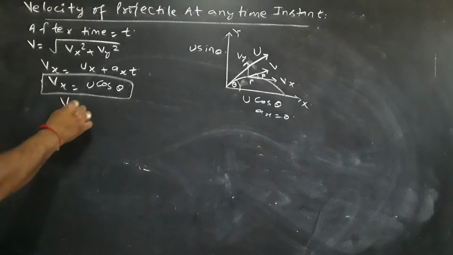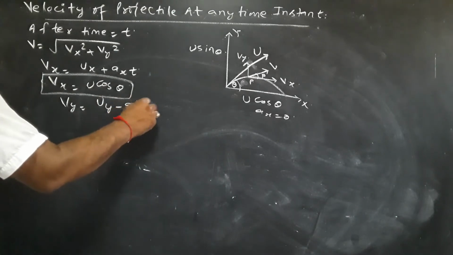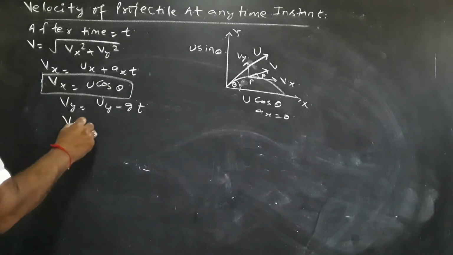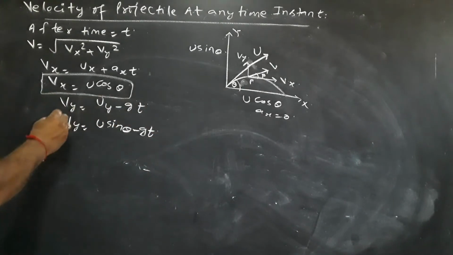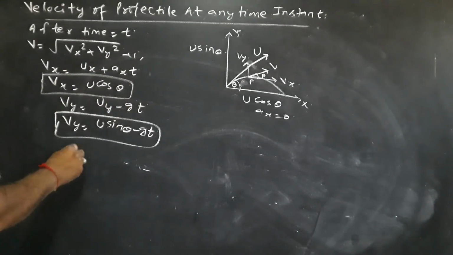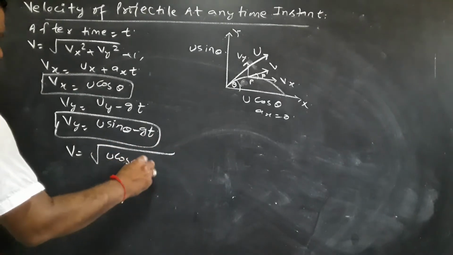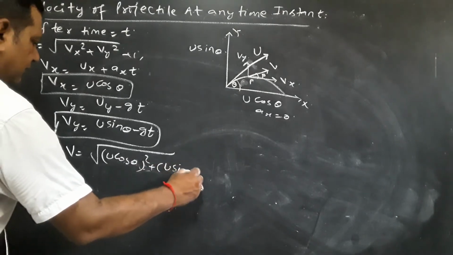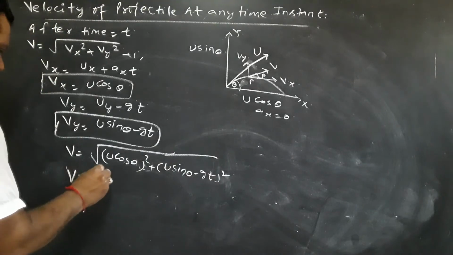Now, along vertical, Vy is equal to uy minus gt. Vy is equal to u sin theta minus gt. This is the value of Vy. Put in equation number first, V is equal to under root (u cos theta) whole square plus (u sin theta minus gt) whole square.